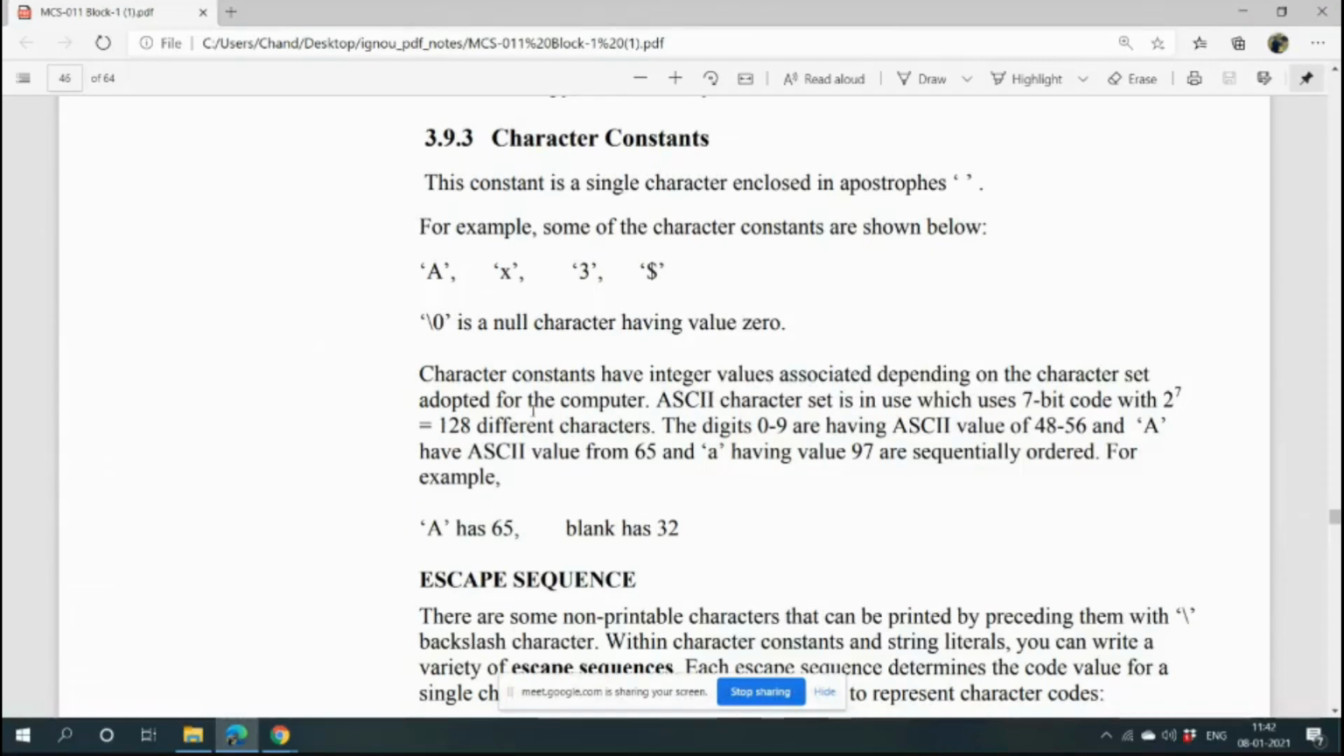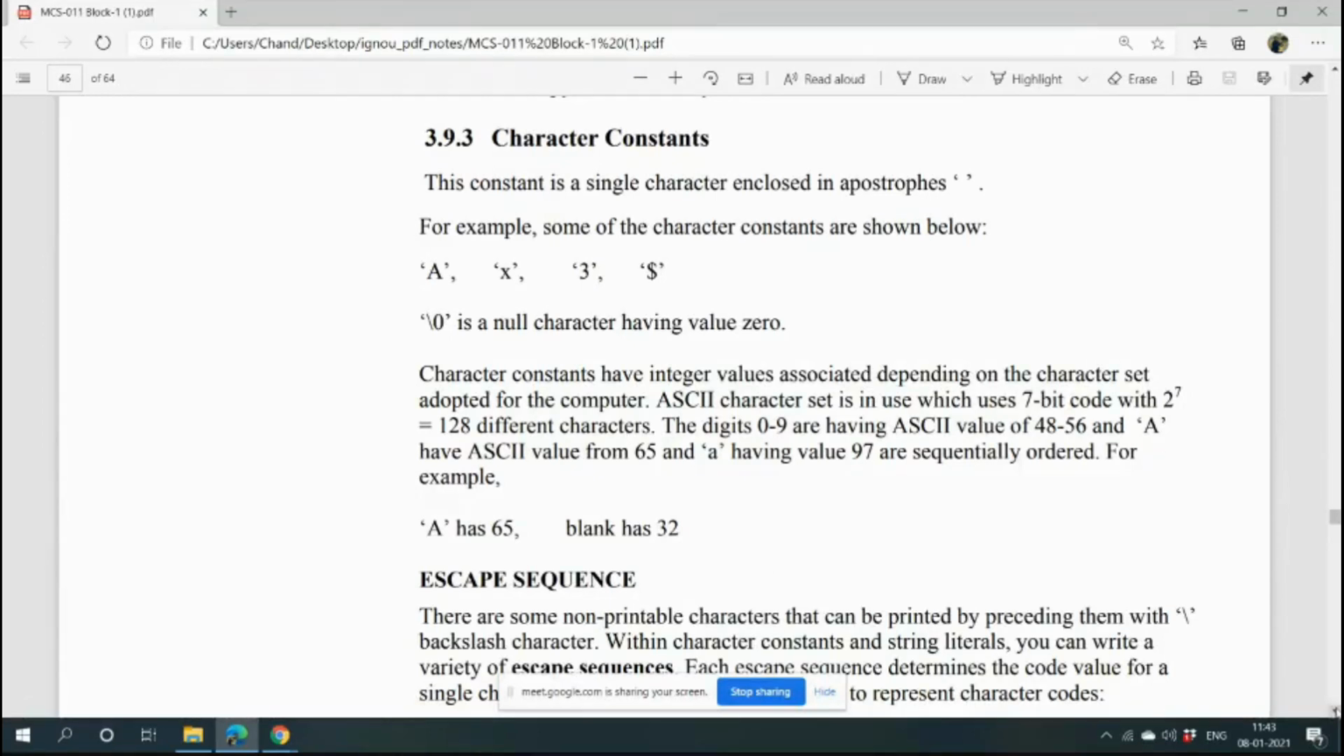So character constants have integer values associated depending on the character set. Which character set is supported? Sometimes it is supported by ASCII, sometimes by Unicode and so on. Generally, we will support the ASCII character set. That is a 7-bit character set.